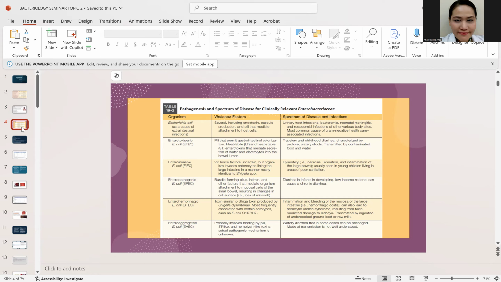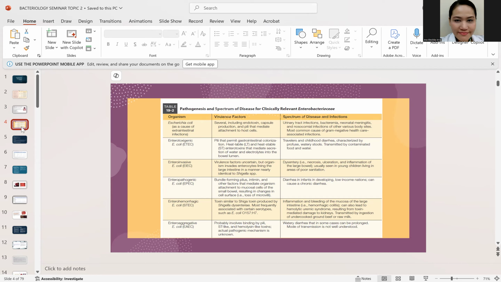Next is the ESTEC, formerly known as the EHEC. That is known to cause HUS, or hemolytic uremic syndrome. The ESTEC also has a toxin similar to Shigella; it produces what you call the Shigella toxin. That's why you can have a complication known as HUS, or hemolytic uremic syndrome, wherein the infection will now affect the kidneys. Yan ang characteristic ng ESTEC, also known as the EHEC, okay?